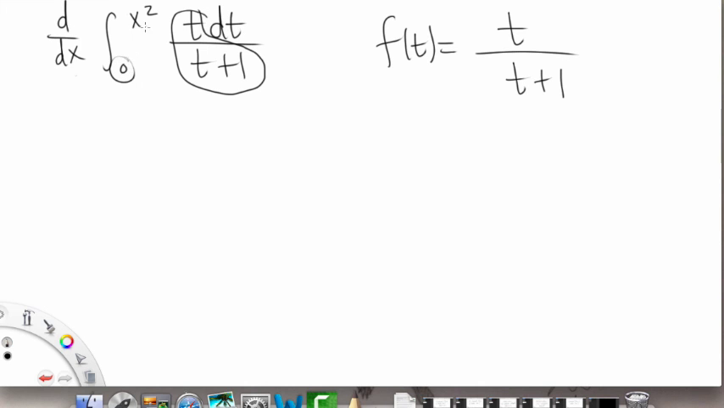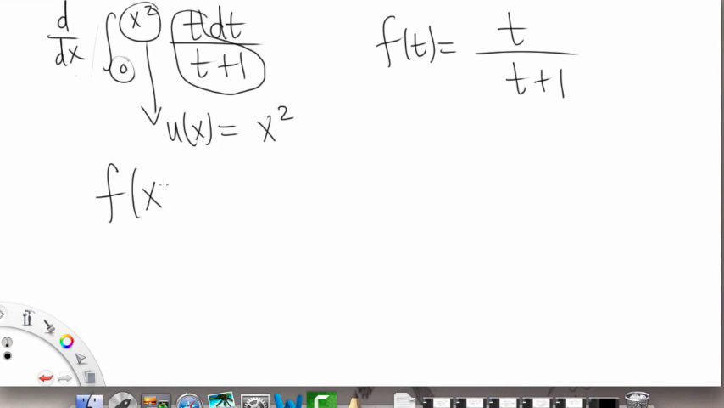Our lower limit is 0, but the upper limit here is actually a little bit more complicated, right? So here our u of x is equal to x squared, okay? So the derivative of this entire integral is basically going to be our f of u of x, if we plug that in, times the derivative of u with respect to x, okay? So that's going to be the derivative of this entire integral, okay?